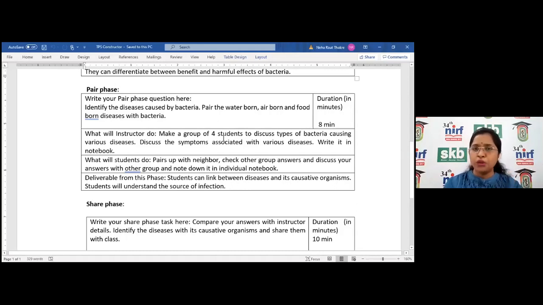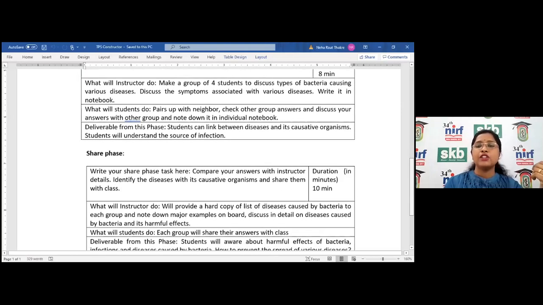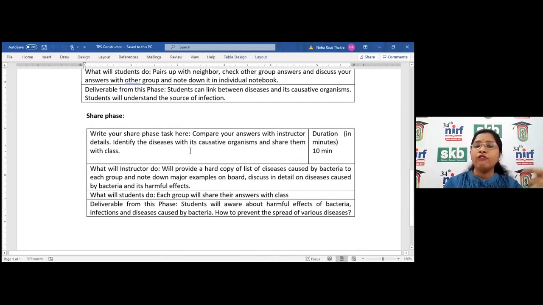This is what the instructor does: make groups of 4 students, or 3 or 2, it is up to the teacher, and tell them to write things in the notebook and define them in a proper way. Students pair up with a neighbor, check other groups' answers, discuss the answers with the other group, and note them down in an individual notebook. The deliverable from this phase is that students can link between the diseases, causative organisms, and sources of information, along with anything additional.